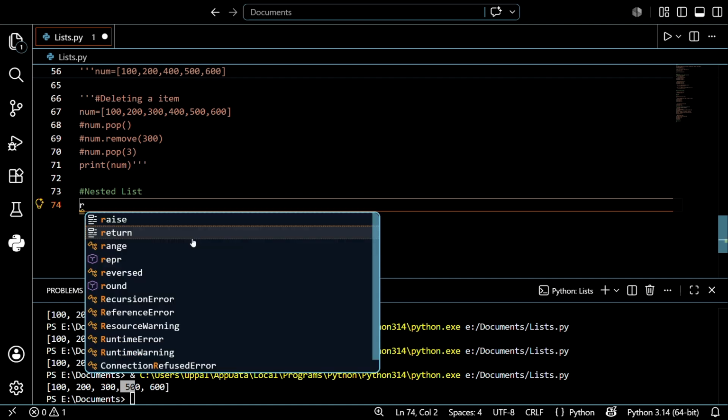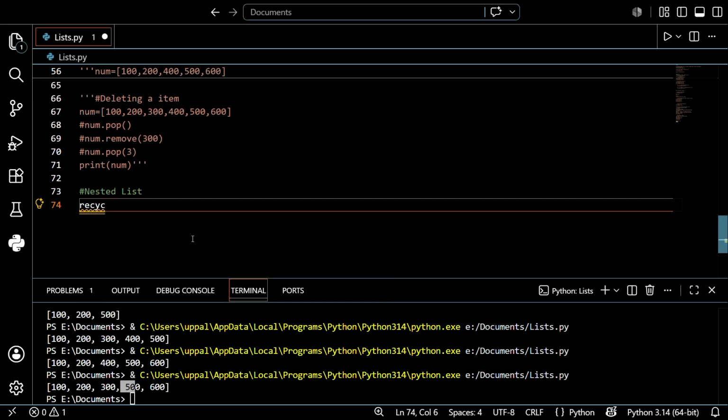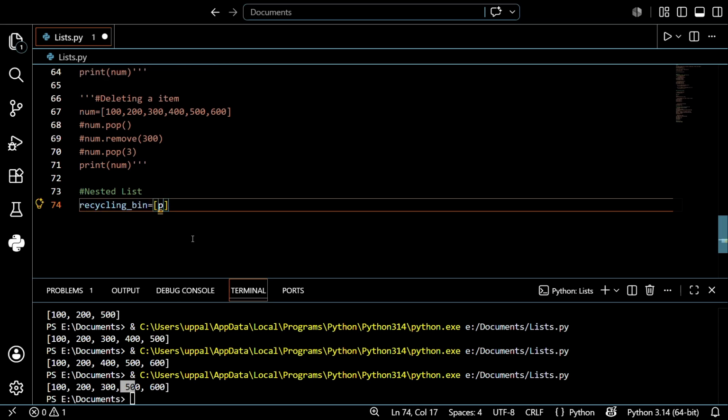So let's use this topic. I want to create a nested list. So let's create a variable like recycling bin, and open the list, guys. After that, the first one is plastic bottles. After that, plastic bags. For the plastic category, I am using this.